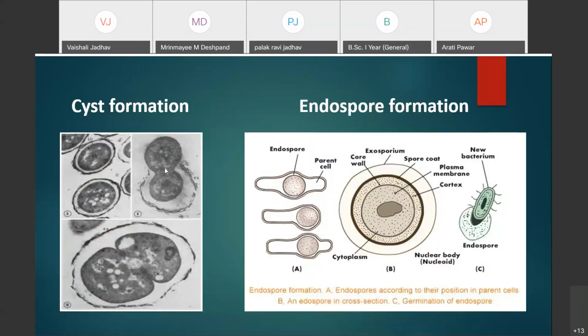Now in this photograph you can see the cyst formation. Number 4, the fourth type of asexual reproduction, is the formation of the cyst.